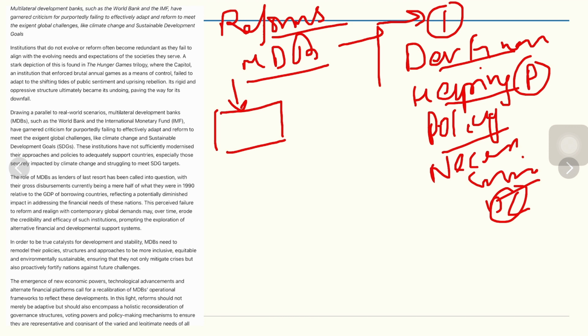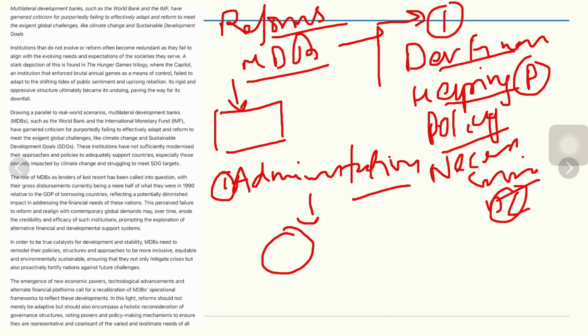So the World Bank, IMF, etc. are required to be reformed. Why this question? Because, number one, the administration structure given after World War II has not changed. The administration structure is itself in favor of Western countries.